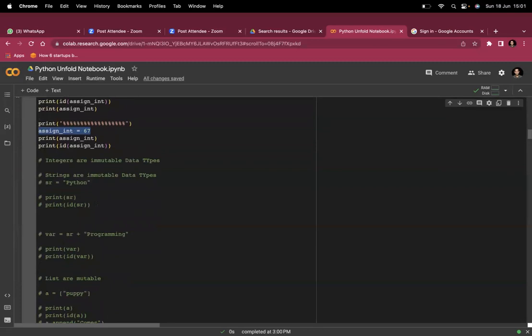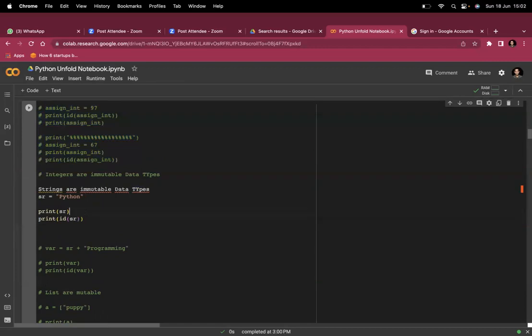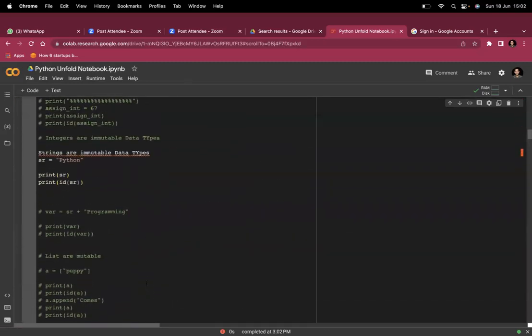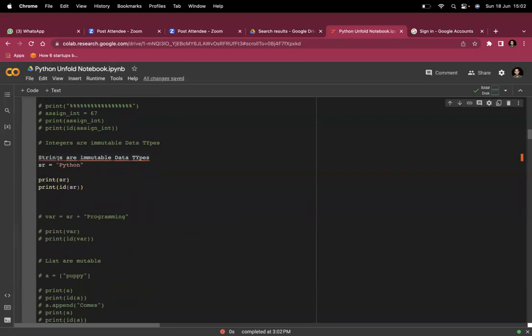Now come to this point. Integers are immutable in Python. This is proved if you see. Now come to strings. You define a string and then you ask for the ID. The ID is different for this integer. And for this string, the ID is different because this is new inside the memory. This string is initialized at a new location.